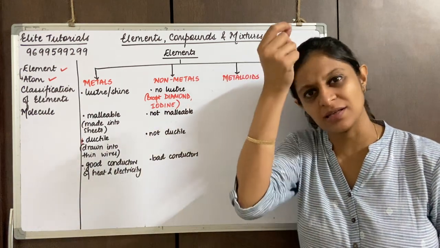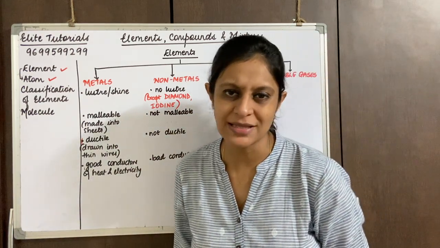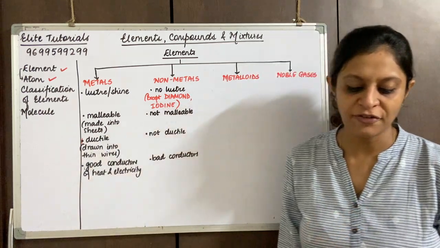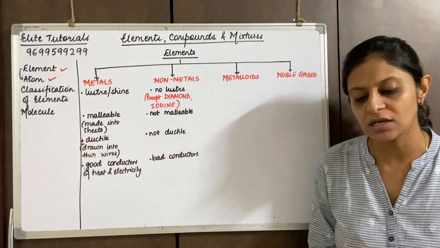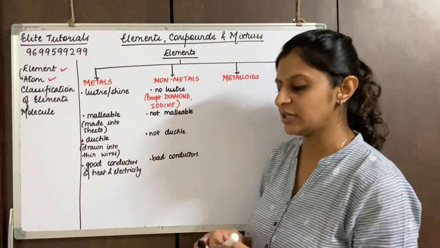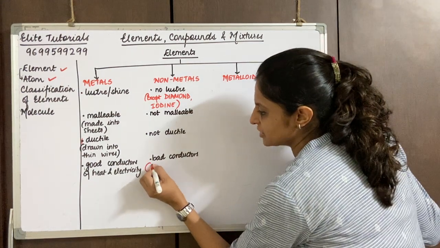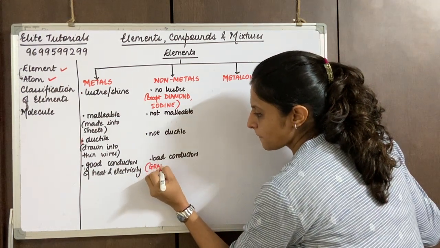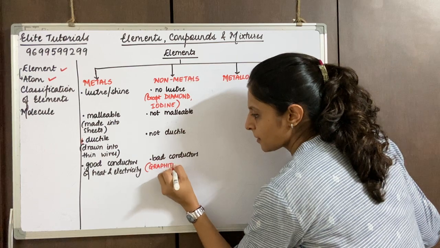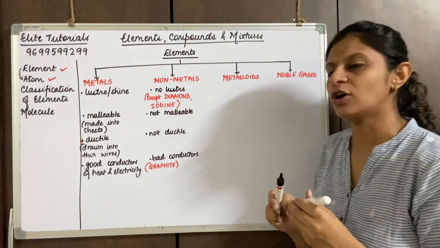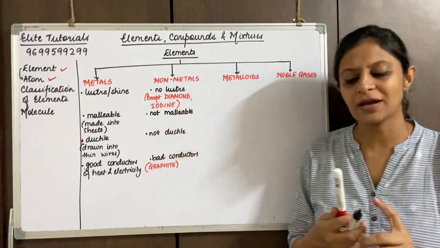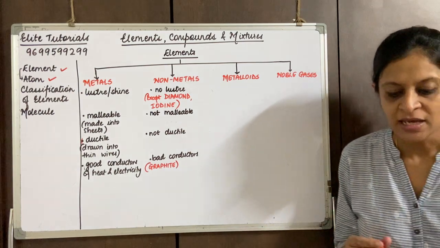Graphite is the lead that is inside your pencil. So graphite is a non-metal but a good conductor of electricity. So that's an exception, graphite. I'm writing all the exceptions in red, so that it becomes much easier for us to understand.